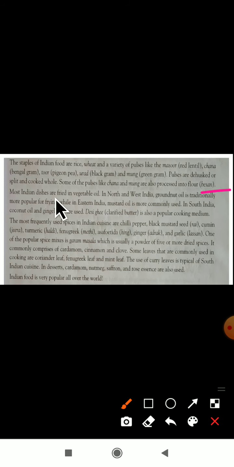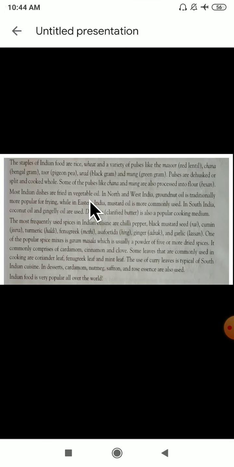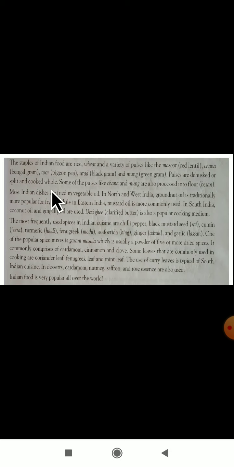Most Indian dishes are fried in vegetable oil. Which oil are we using? We are using vegetable oil here. Most of the Indian dishes are fried in what?